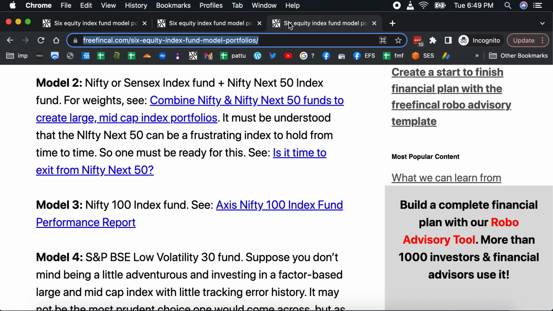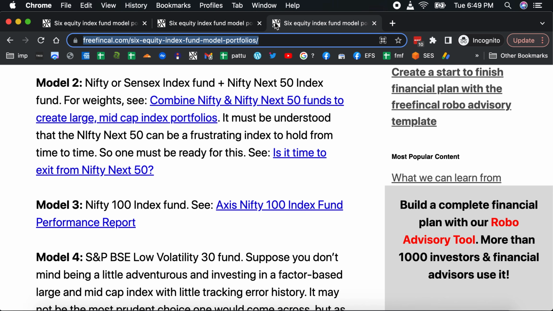But of course, as many people would now know, Nifty Next 50 can be a very frustrating index to hold. It has underperformed the Nifty for several years now, for 5-6 years now. So it's a problem that you will face if you have too much of Nifty Next 50 in such a portfolio. So the weights are something that you'll have to be a little careful about. If you say I don't want that kind of a maintenance of weights between Sensex and Nifty Next 50 or Nifty and Nifty Next 50, I would just leave it to a Nifty 100 index fund. That's fine. That's model 3.